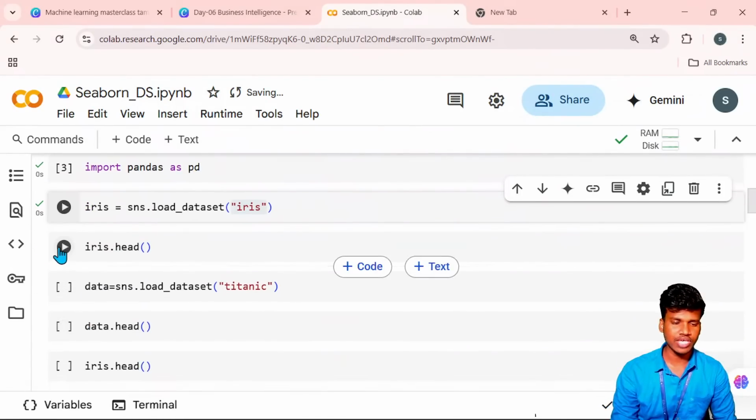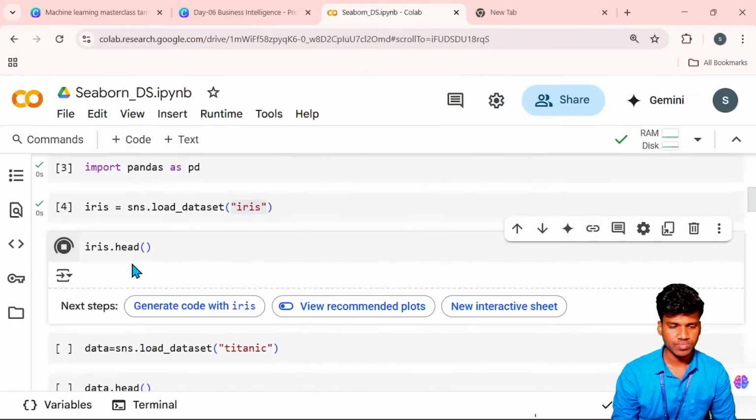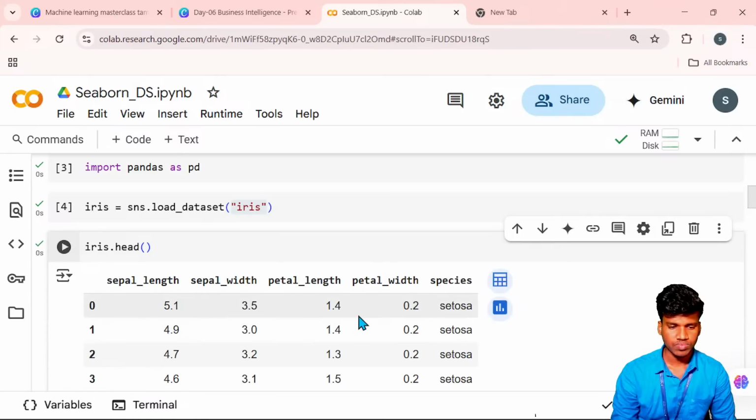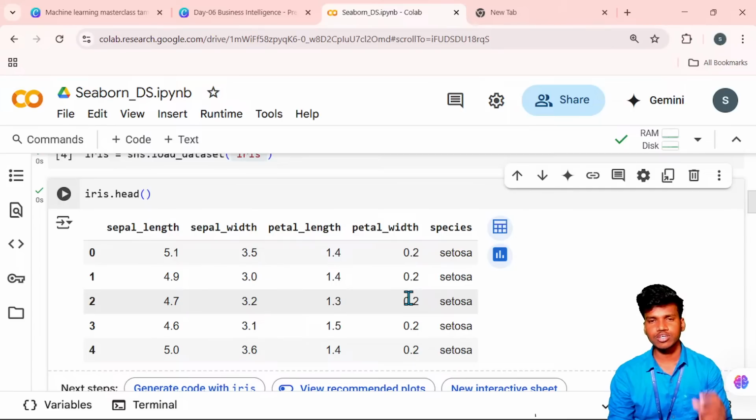Here now I run iris.head, which shows the iris flowers' sepal length, sepal width, petal length and petal width. Based on the flowers' sepal and petal length and width, we can identify patterns in this visualization.